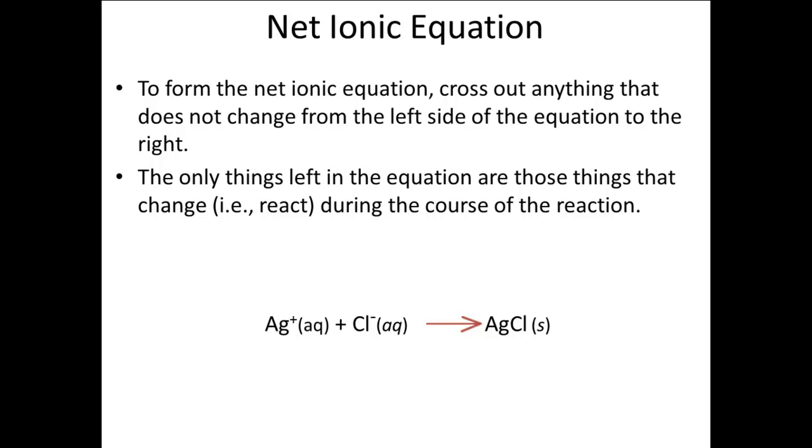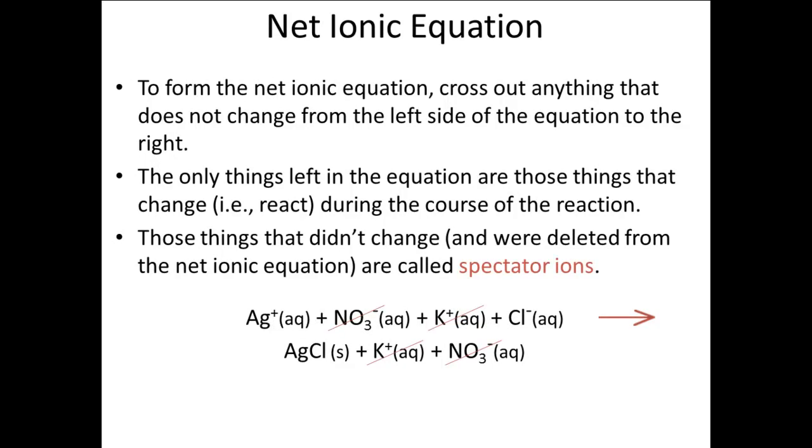In this case, the silver ions and the chloride ions combine to make a precipitate. The ions that are crossed out are called spectator ions. The general principle is that spectator ions do not get written in the reaction.